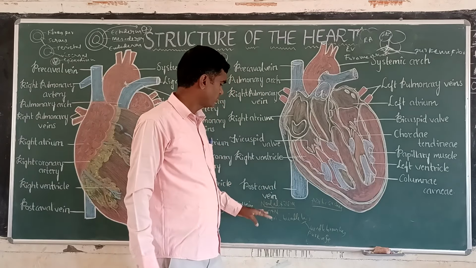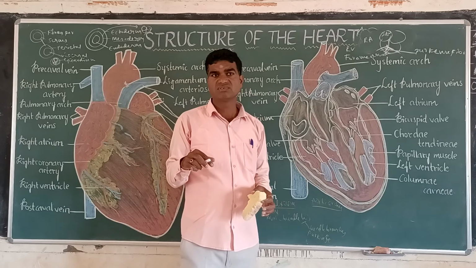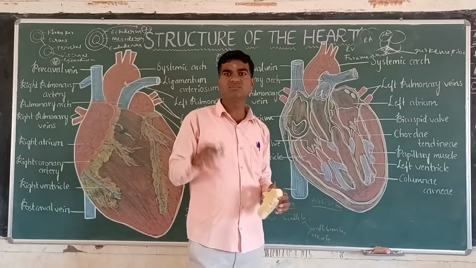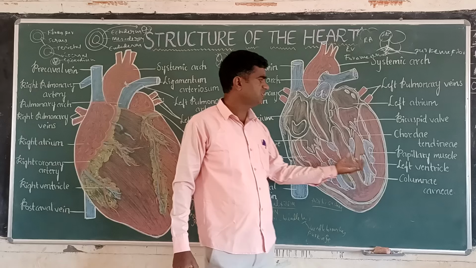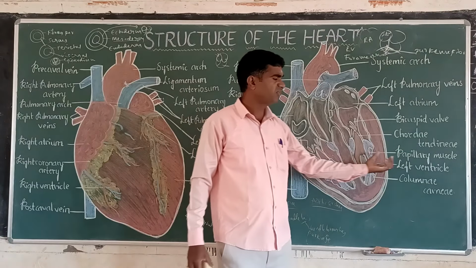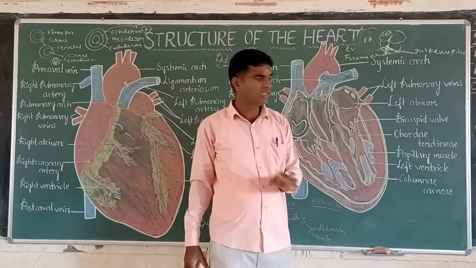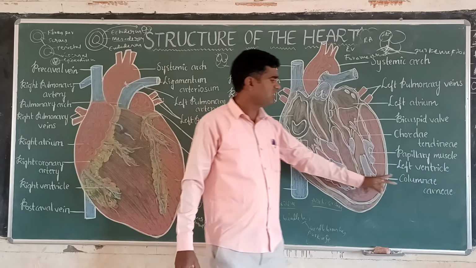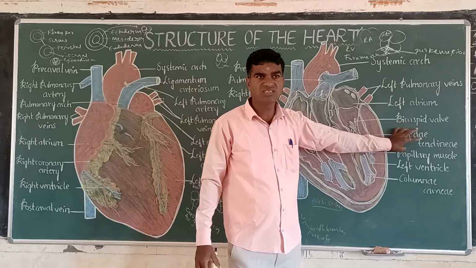Now, what do the ventricles contain? Bulged pouches are present here. What are they made of? Columnae carneae and chordae tendineae, like bulged pouches, are present here. The bulged pouches are called chordae tendineae, and conical shaped structures are formed in the ventricles. So those are called papillary muscles. Columnae carneae are present here, then papillary muscles, and chordae tendineae are present here.